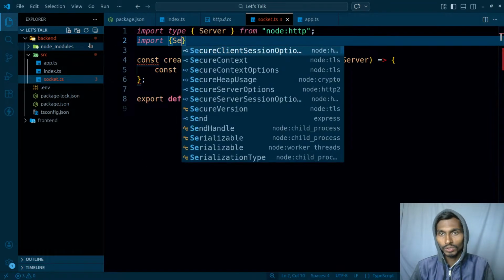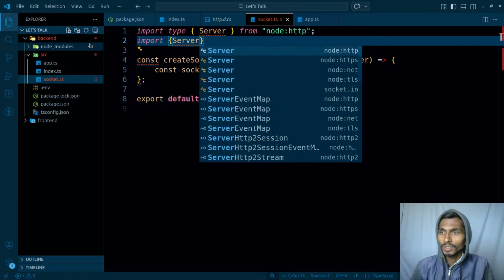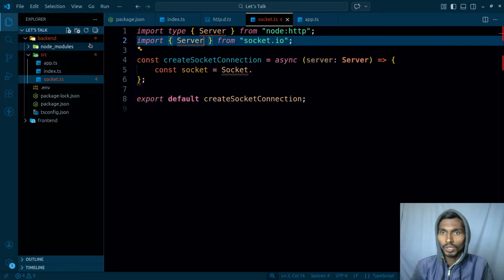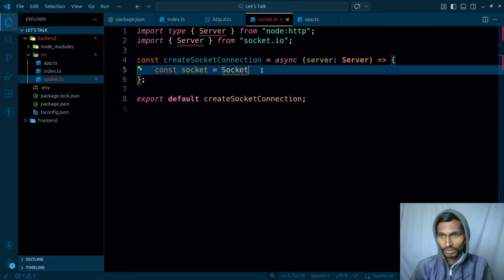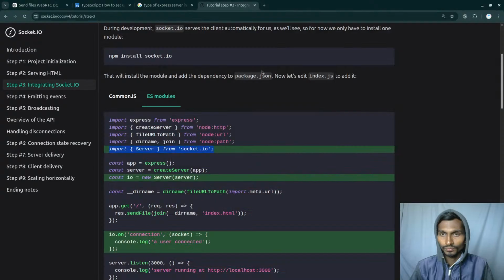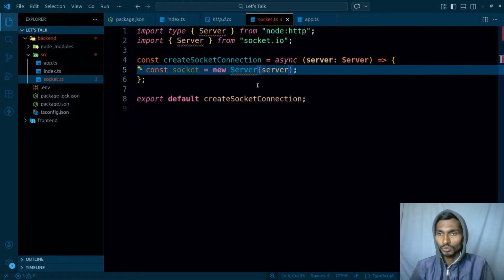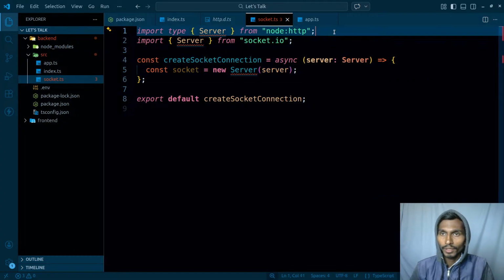So import server is gonna be not really server, is gonna be from socket.io. And once I have the server, after that new server, and it will be taking what? It will be taking server. So let's give it the server too, and then it should be done. And as for this, I have two servers over here.